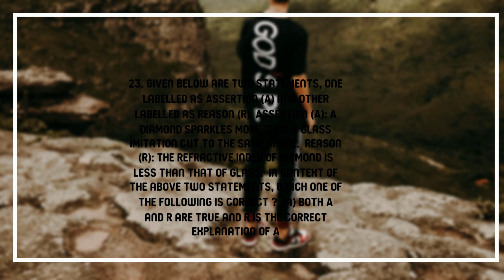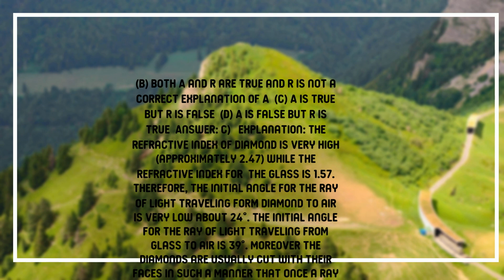23. Given below are two statements, one labeled as assertion, A, and the other labeled as reason, R. Assertion, A: a diamond sparkles more than a glass imitation cut to the same shape. Reason, R: the refractive index of diamond is less than that of glass. In context of the above two statements, which one of the following is correct? A. Both A and R are true and R is the correct explanation of A. B. Both A and R are true and R is not a correct explanation of A. C. A is true but R is false. D. A is false but R is true.